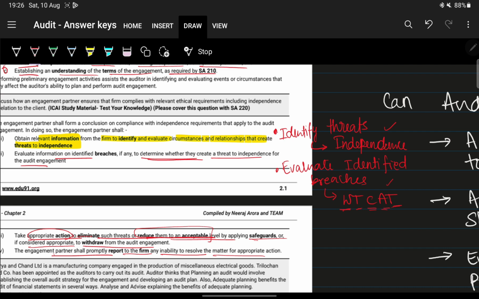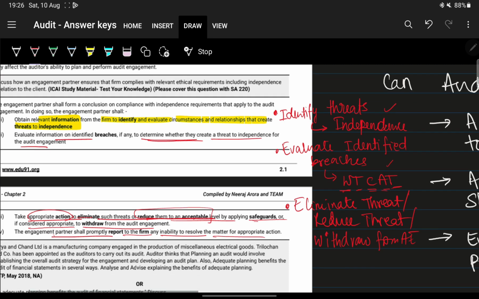Next, the third point is take appropriate action: eliminate the threat or reduce the threat, or lastly, if there's no other solution, withdraw from the audit engagement.